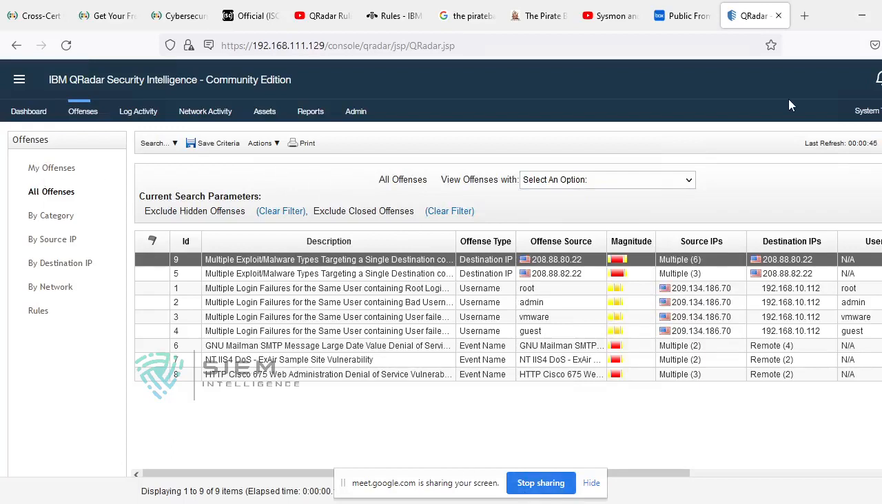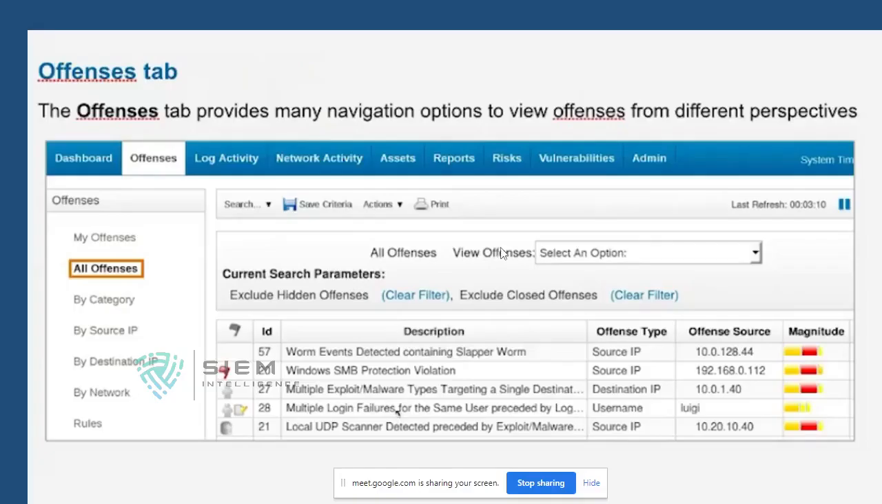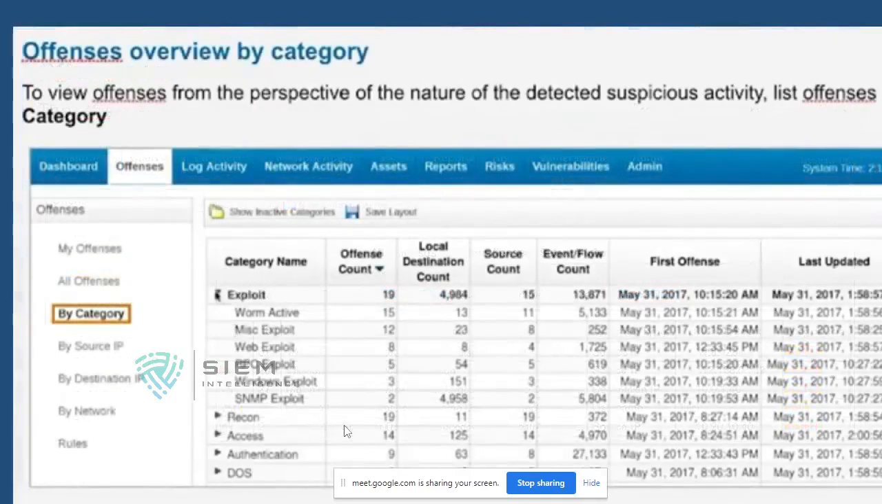If you go back and see in our tab, this is the basic Offenses tab where you are watching so many things, and the first and foremost tab is By Category. So what is meant by category? You can say this is an AD deny, this is a web exploit, this is an RPC exploit, this is reconnaissance based. This is access, something like deleted, created, modified.